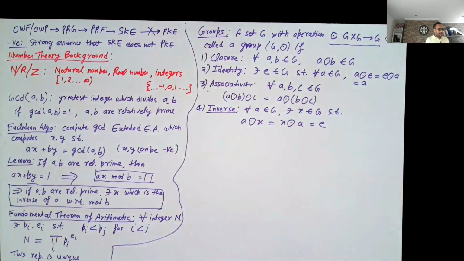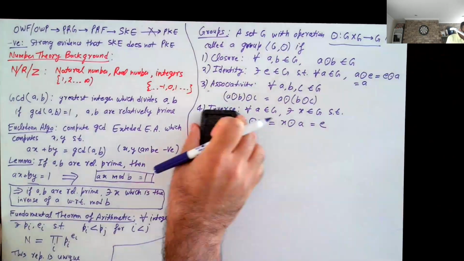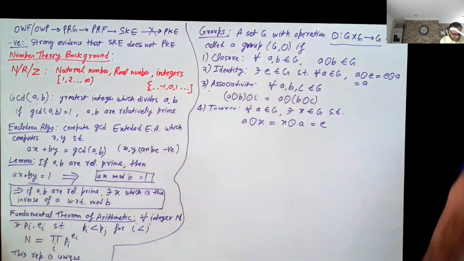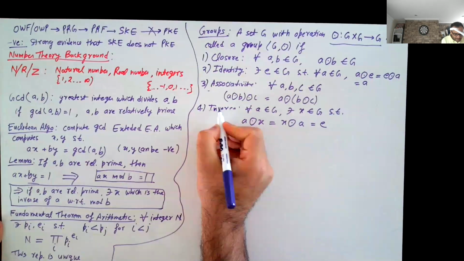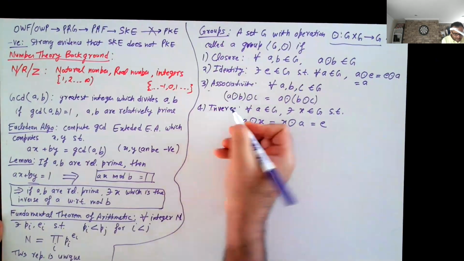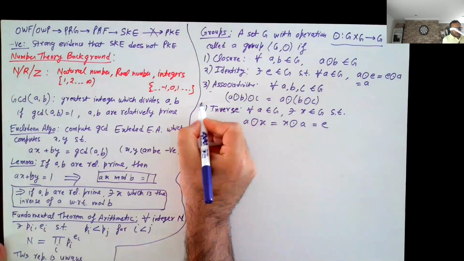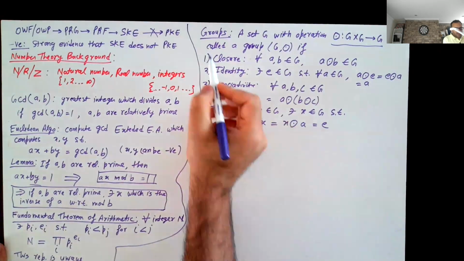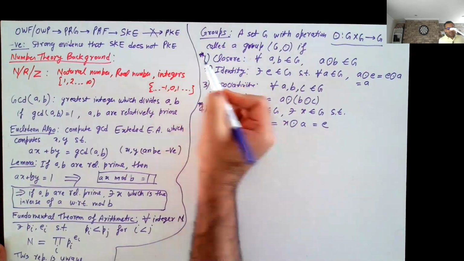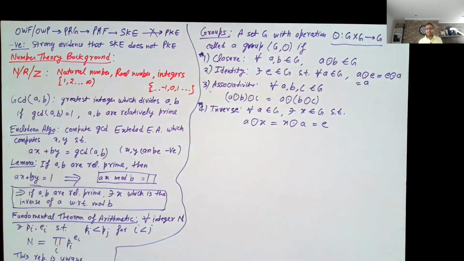And we will see various examples of groups. But basically, when you're trying to prove that something is a group, most of the time you need to pay attention to the inverse and the closure property. Identity and associativity, they are typically pretty easy to prove.